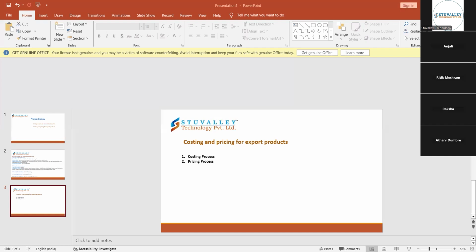It also depends upon the targeted market. For example, if I'm exporting jam to Singapore, the jam company should check for natural products. The natural fruit should be there, not any other preservatives or artificial color, just giving the flavor of apple or pineapple. It has to have good quality and maintain the standard. So this comes under the costing process.